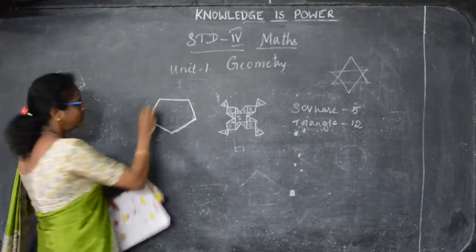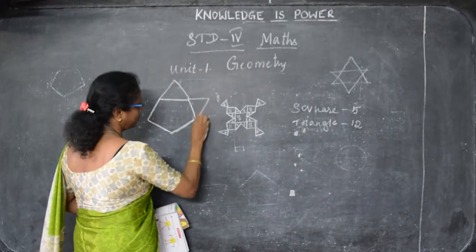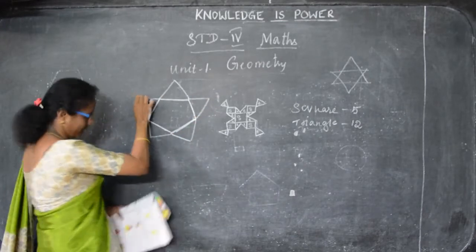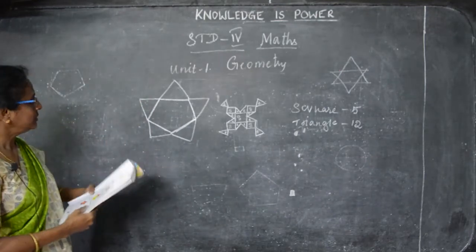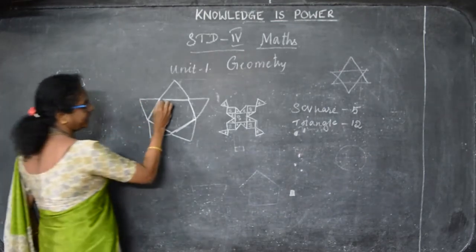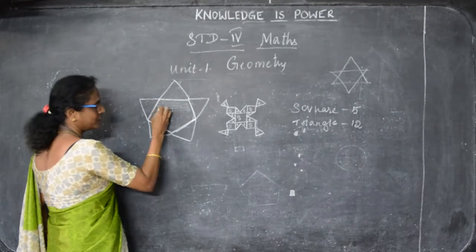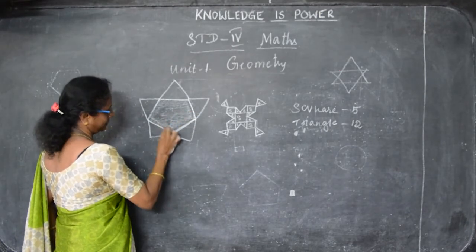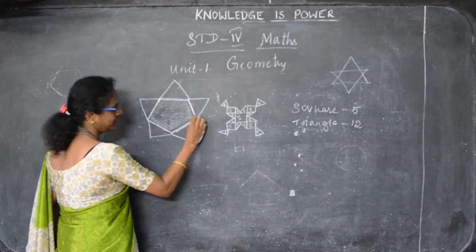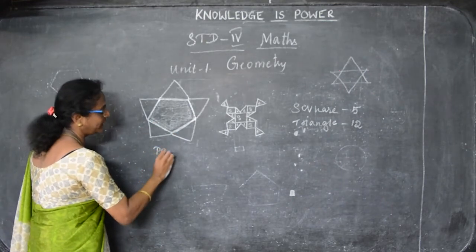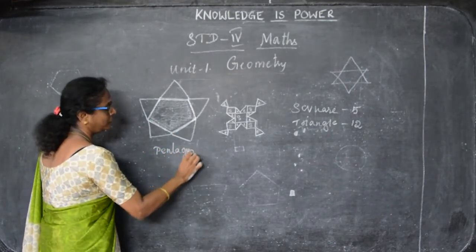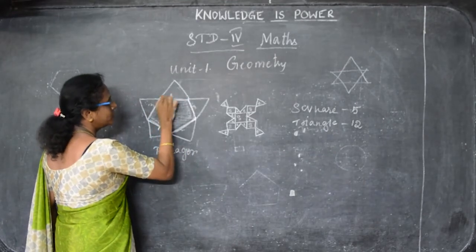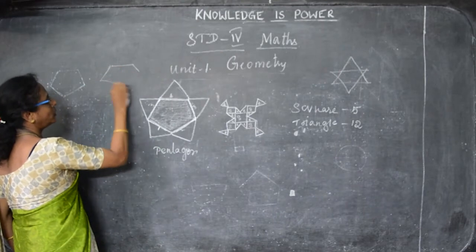Okay. So now you draw the rectangle 1, 2 and 3 and 4 and 5. So now you have to write. Now you can cut the shape. What shape is here inside it? This is the pentagon. So you have to shade this shape inside. So what shape you can get is pentagon. So you write pentagon shape is there. 5 sides 1, 2, 3, 4 and 5. So the shape will become like this. So this is called pentagon.